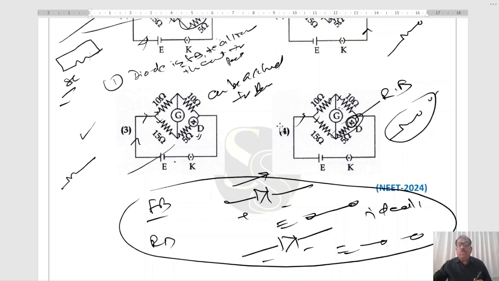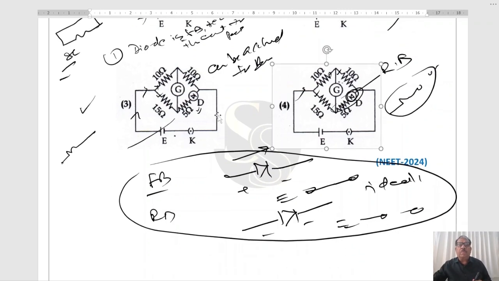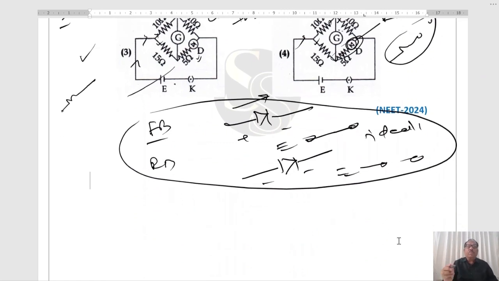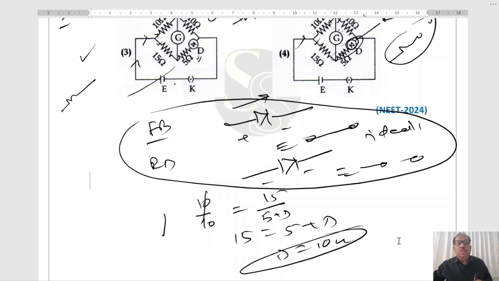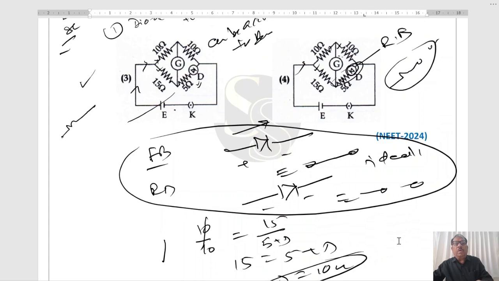If we have to balance it, what is the resistance of D? Let's calculate it. 10 by 10 equal to 15 over 5 plus D. 10 by 10 is 1. This comes out to be 15 equal to 5 plus D. D comes out to 10 ohm, right? P by Q equal to R by S. 10 by 10 equal to 15 over 5 plus 10. This is the correct answer. So the third option is the correct option. Next question.